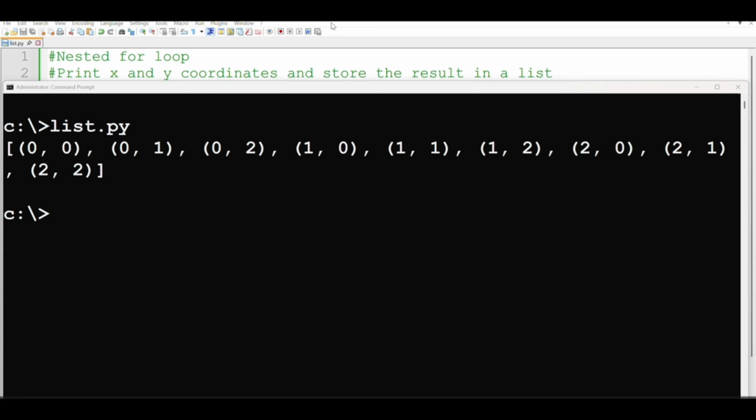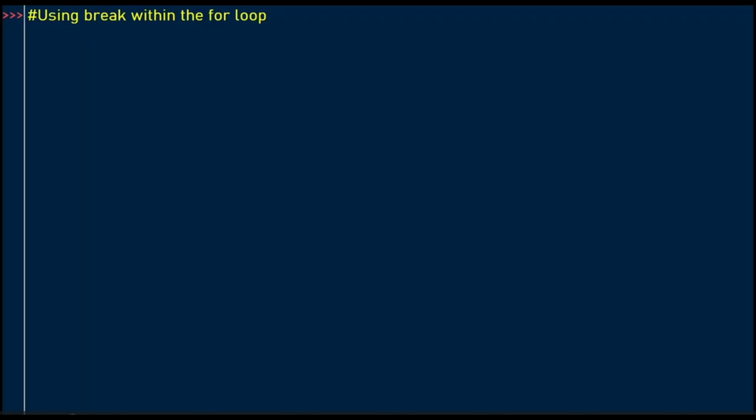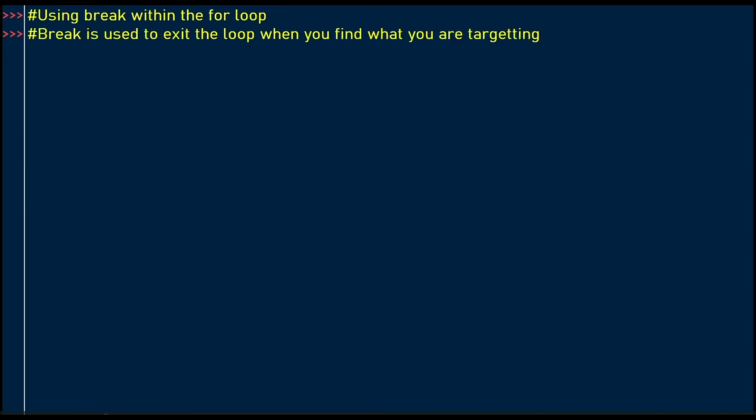Just be aware that, as I mentioned earlier, when you nest loops, they tend to grow fast, depending on the size of the range. Another important aspect when you are dealing with the for loop is that you need to understand how to use break. This is when you want to exit the loop when you find what you are targeting. Let's look at an example. In this example, I'm going to define a list of fruits where I want to target apples, so that I demonstrate how we can use the break